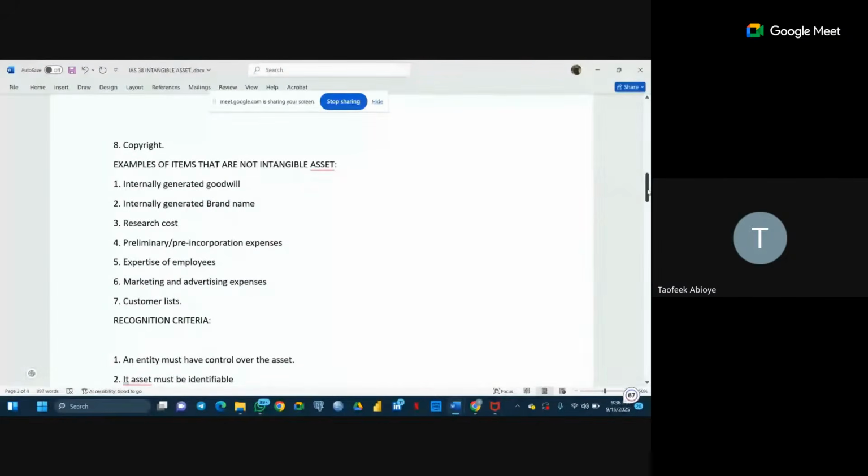Examples of items that are not intangible assets are internally generated goodwill, internally generated brand name, research costs, preliminary or pre-incorporation expense, expertise of employees, marketing and advertising expense, customer list.